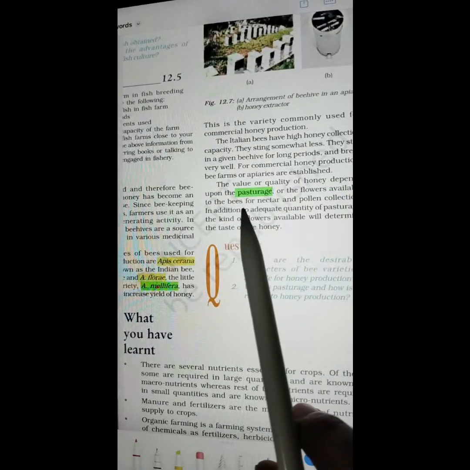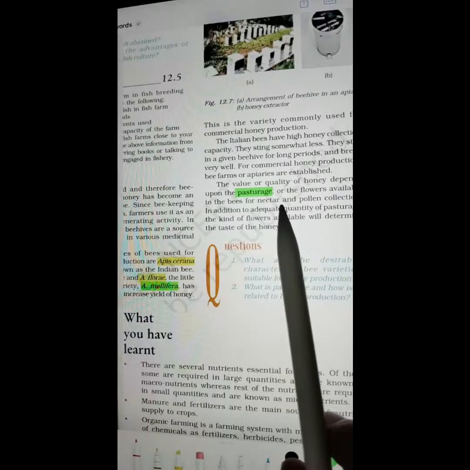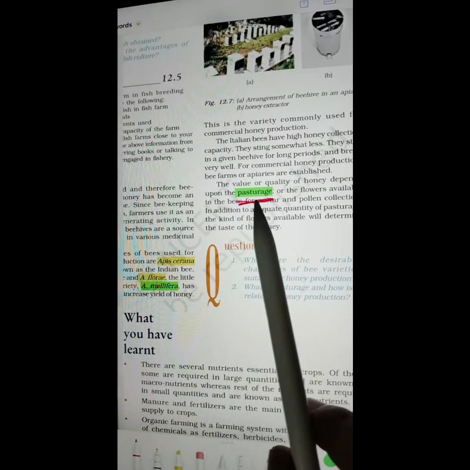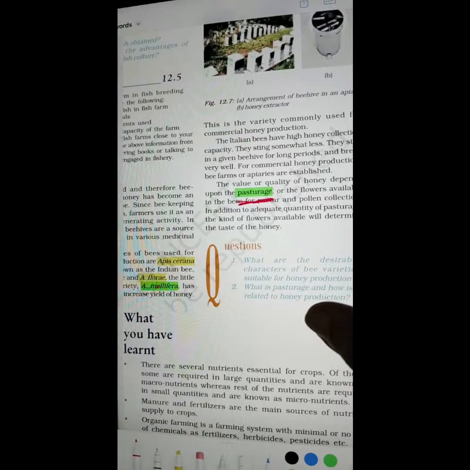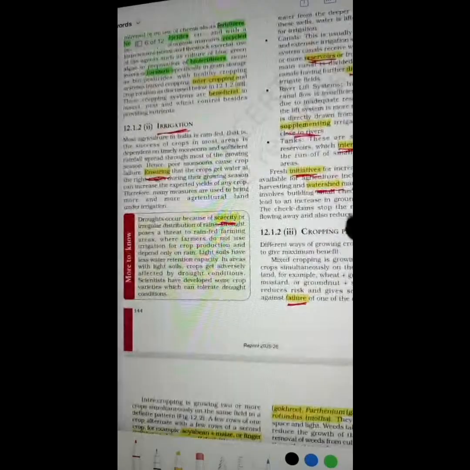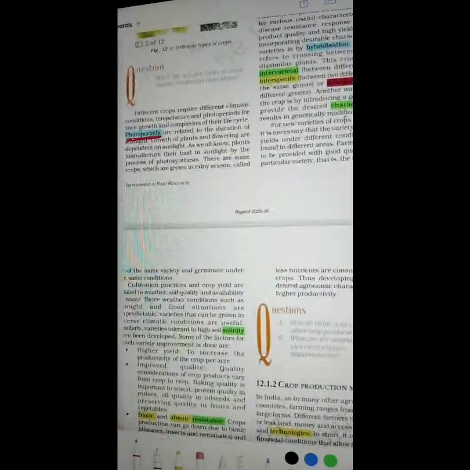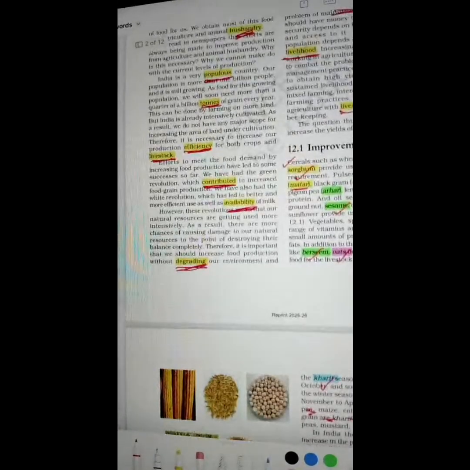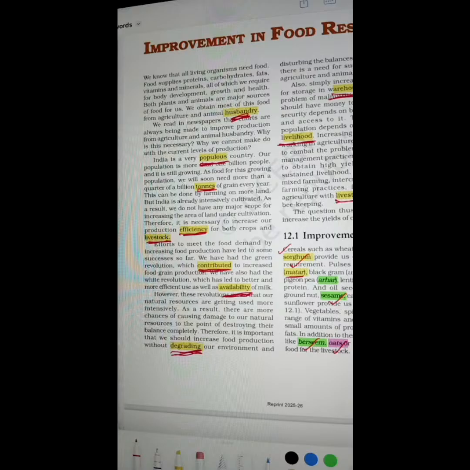The last word for this chapter is pasturage. So, according to me, I consider these words difficult for students to say whenever they are reading them for the very first time. However, as you become used to all these words, you will be able to pronounce them well. In case you are not feeling confident in saying these words at one go, you should go through the video twice or thrice so that you will be able to say each word clearly and with confidence.